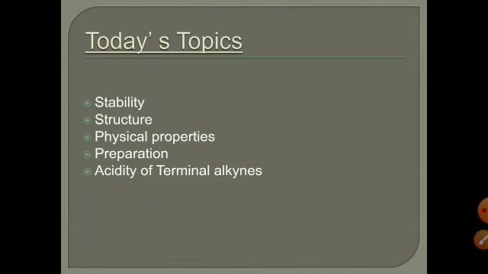At the end of this lecture you will be able to know about the relative reactivity of alkene, alkyne and alkane. You will be able to know about the different methods of preparation of alkynes and their physical properties and their acidity.